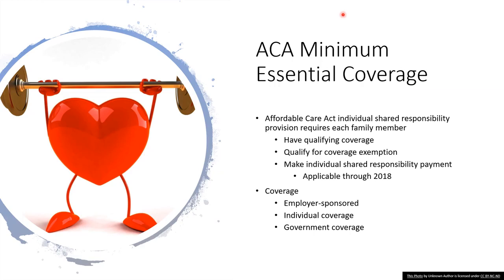Some examples of coverage that qualify as minimum essential coverage: employer-sponsored coverage, individual health coverage, or coverage under government-sponsored programs. U.S. citizens who are residents of a foreign country for an entire year and residents of U.S. territories are considered to have minimum essential coverage for the year.